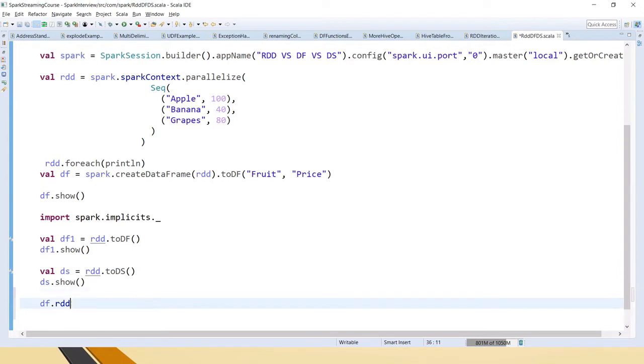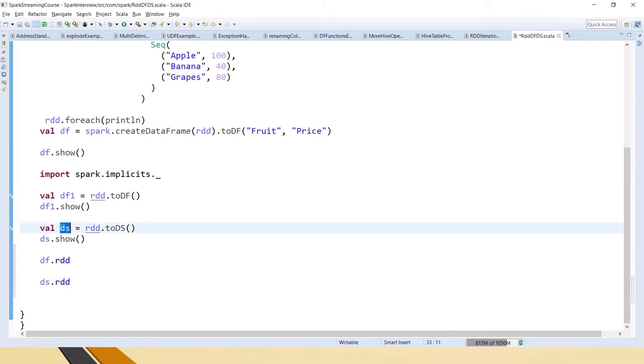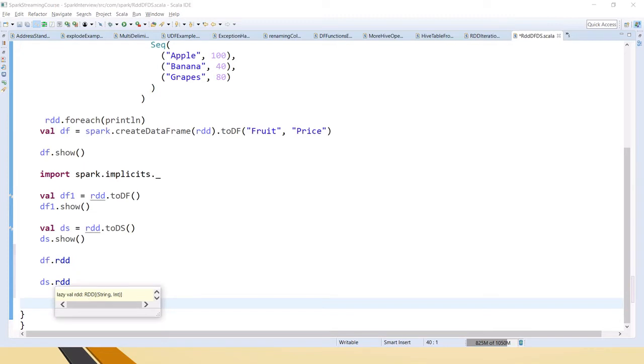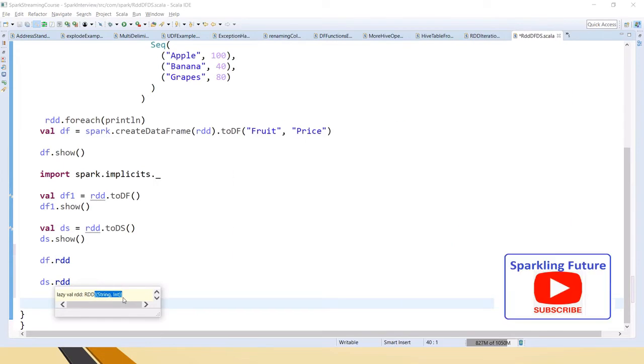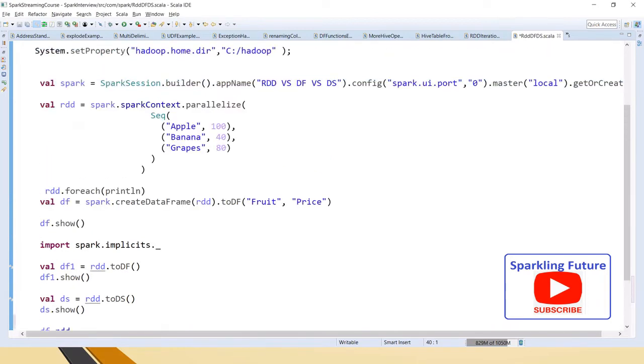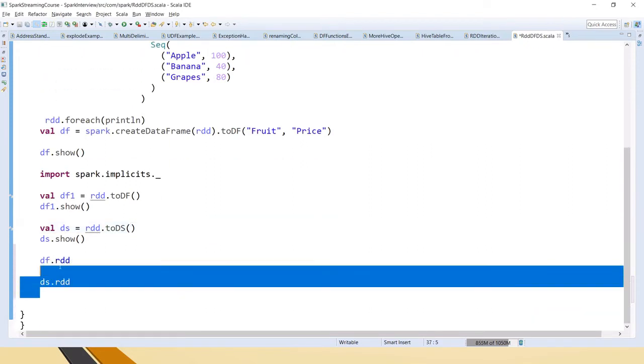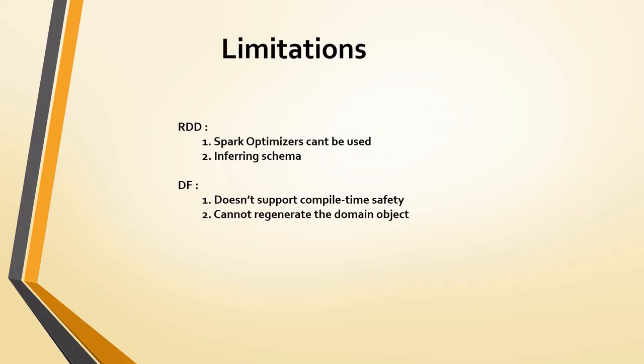Similarly, let's convert the dataset. This is the dataset I have created, right? For this dataset, similarly I am doing ds.rdd, and if I place the cursor here, you can clearly see RDD of string comma int. That means using the dataset we are able to get back to the same domain object, the same type of RDD as the original RDD type, which is RDD of string comma int. So hope you clearly understood the meaning of this.